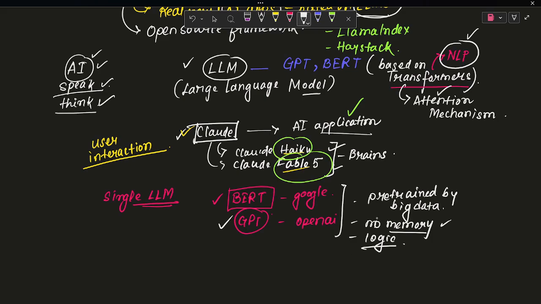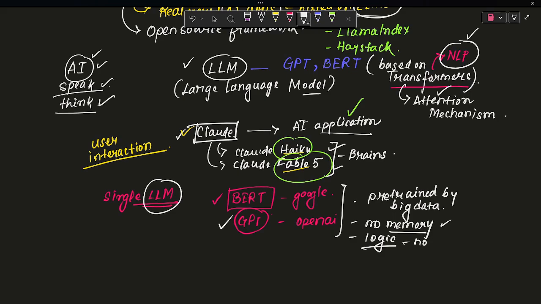So for this case, normally a single LLM has no capacity to do reasoning, no logic. Only data is there. It can't understand anything. It can only communicate, and it is always predicting the next word. But if I talk about context, to give the context, we need to maintain some memory.